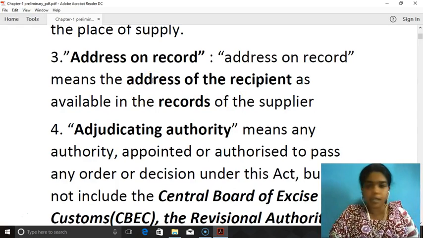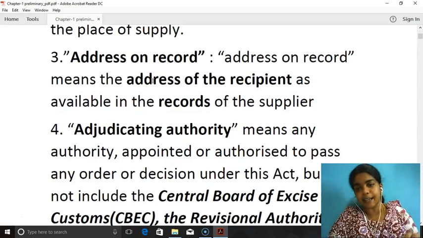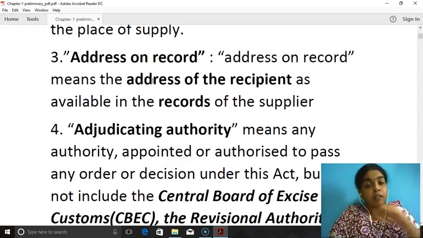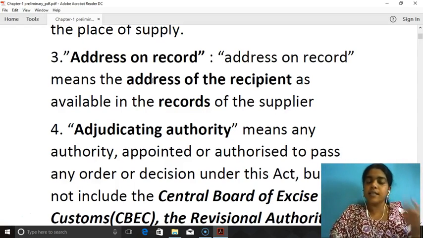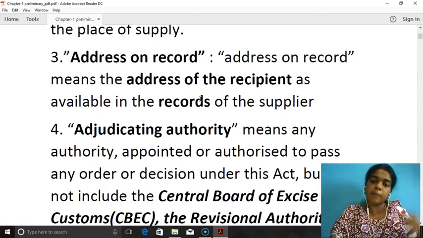So it is also the address of the recipient. And the second point is it is available in the records of the supplier and not in the tax invoice. If it is in the tax invoice, it is called address of delivery. It is called address on record because it is available in the records of the supplier.